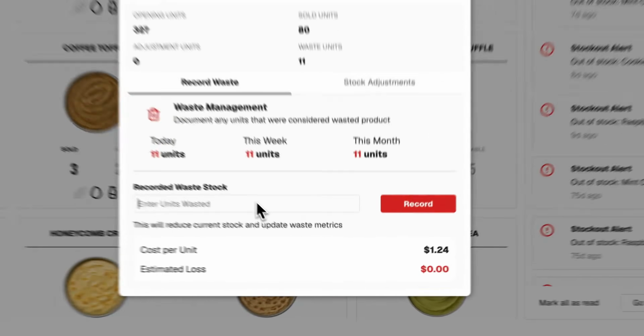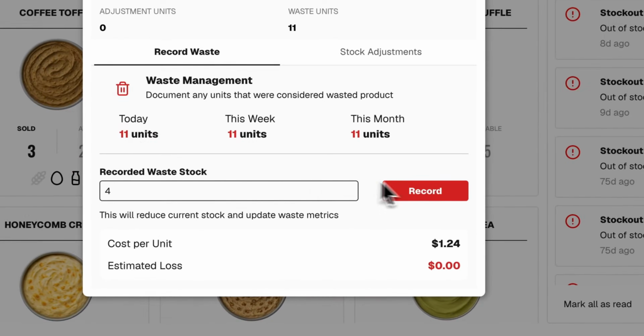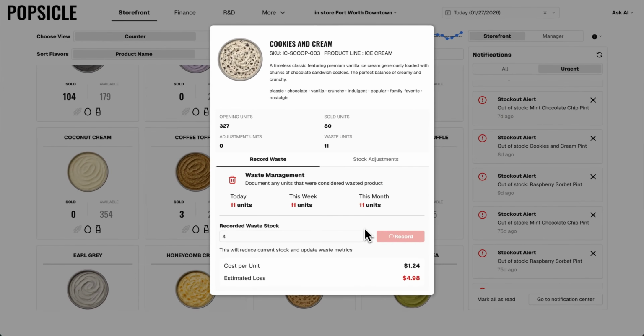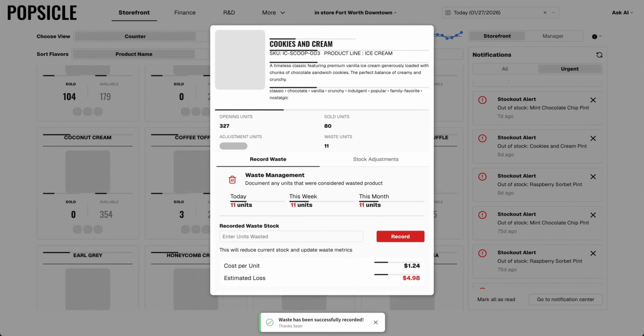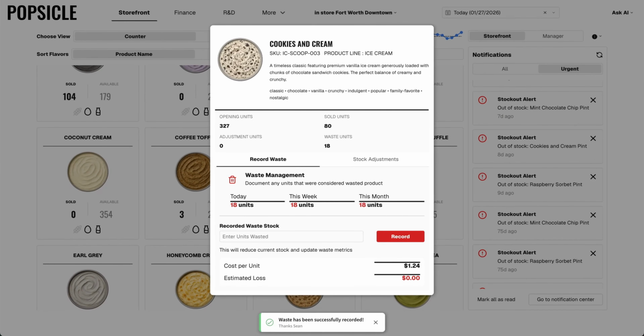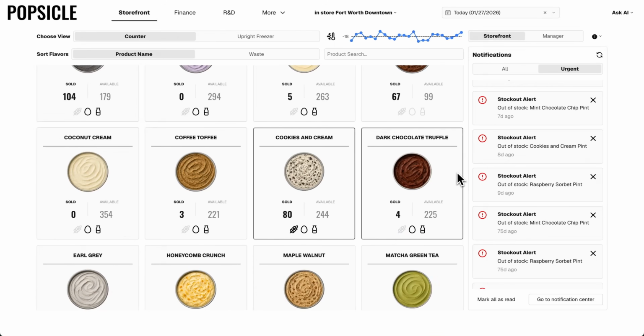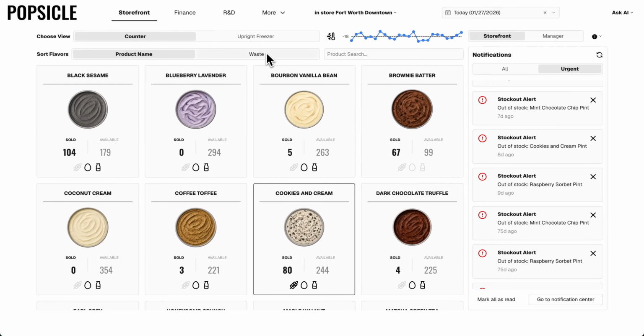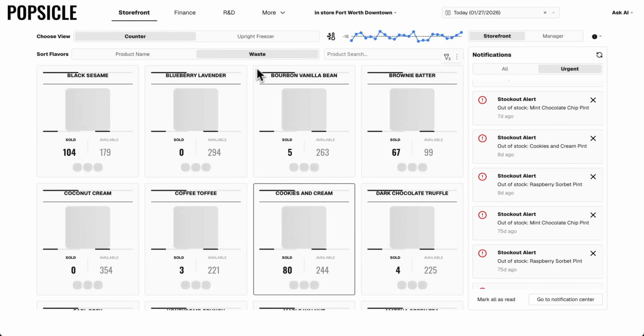Anything from a simple spill of 4 pints of my cookies and cream ice cream to things like noticing that different flavors might be expired throughout my store. Sigma lets anybody add new information that your data team might have missed so that your entire organization can work off of accurate numbers to make informed business decisions in real time.